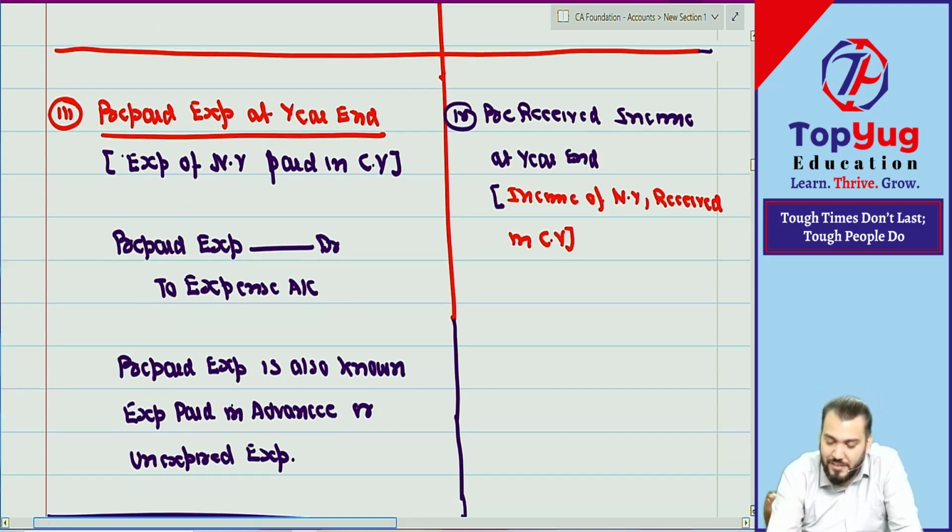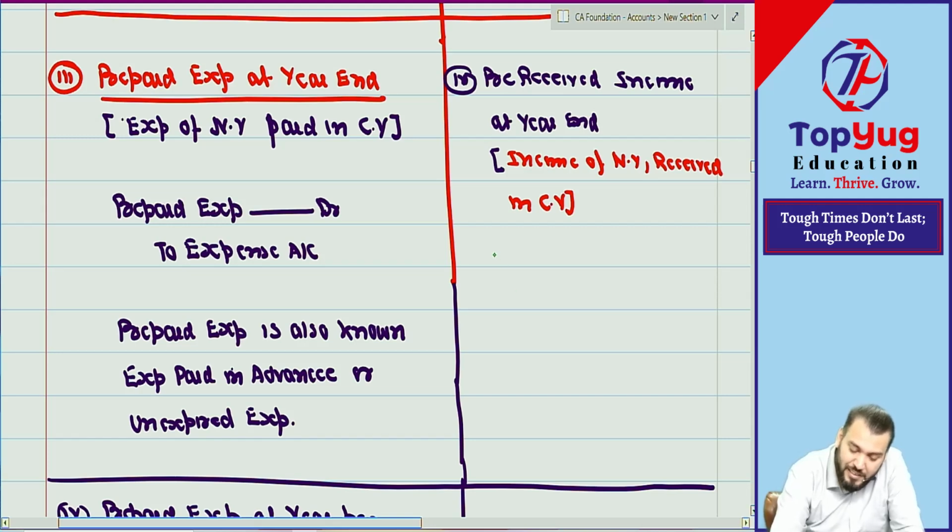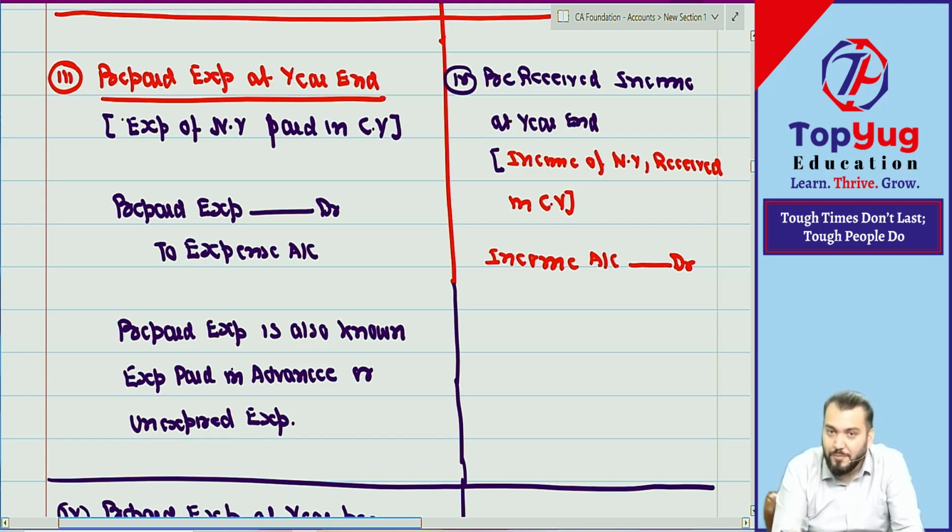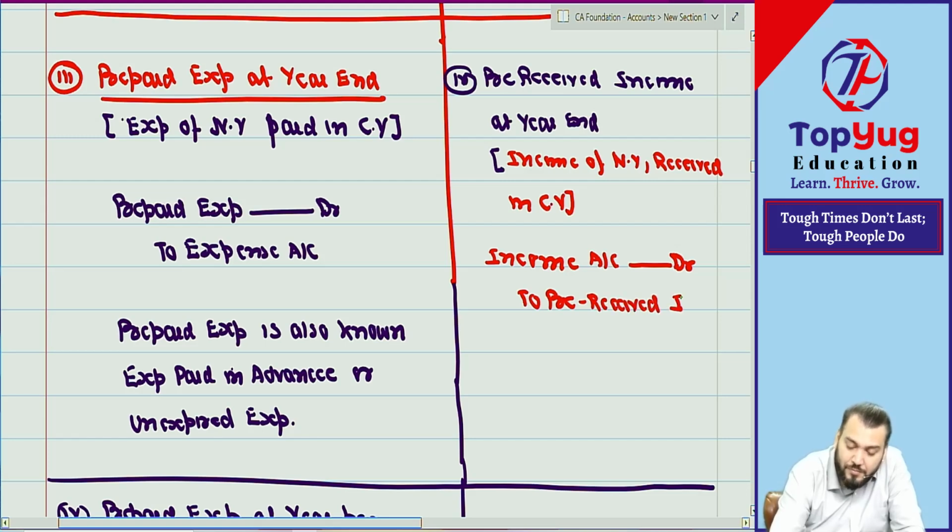Correct? Decrease in income will be debited. Means we will say income account debit. Income account debit now. Other aspect understood? Can I say we'll say to what? Tell me. Pre-received income. In this way you can frame the journal entry.